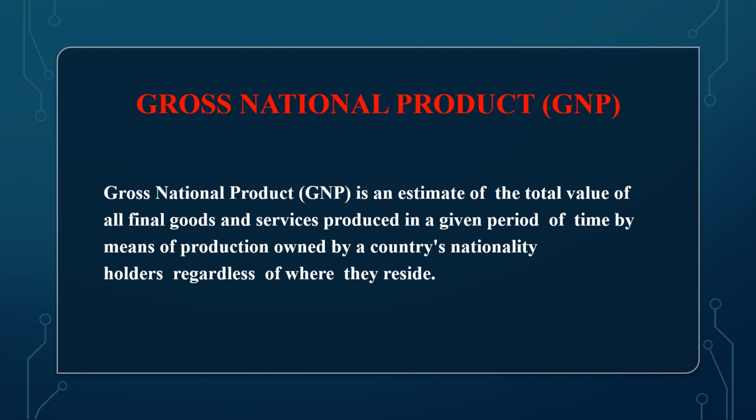The second main national income concept is gross national product or GNP. Now the difference between GDP and GNP is of domestic and national. Domestic means within the geographical boundaries and national means belonging to the people who are citizens of a country, who may be living within the country or may be living outside the country.